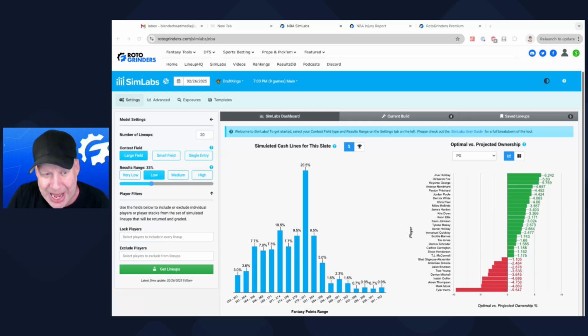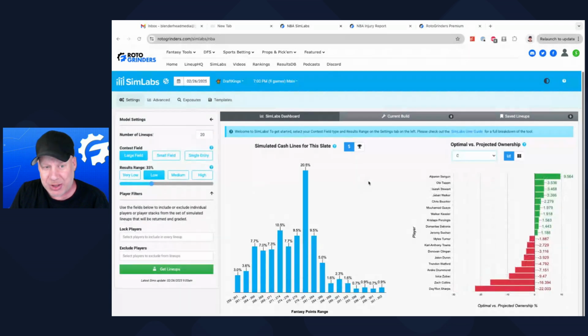but 17% is a pretty good optimal rate, especially in a 9-game slate. So it's not like he's 9 percentage points over-owned because his optimal rate is 2% and he's going to be owned 11%, something like that. So I don't necessarily think that you have to completely avoid Tyler Herro. If you want to play him, play him. I think the main question is what's going on at center today.